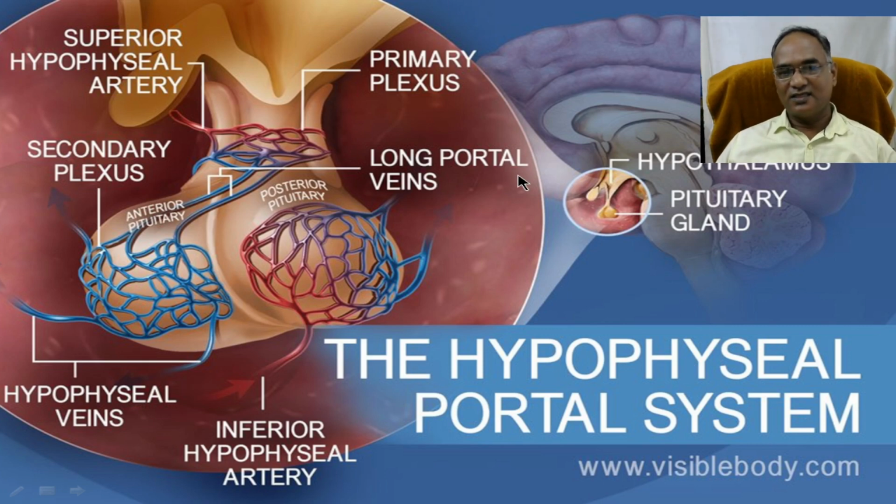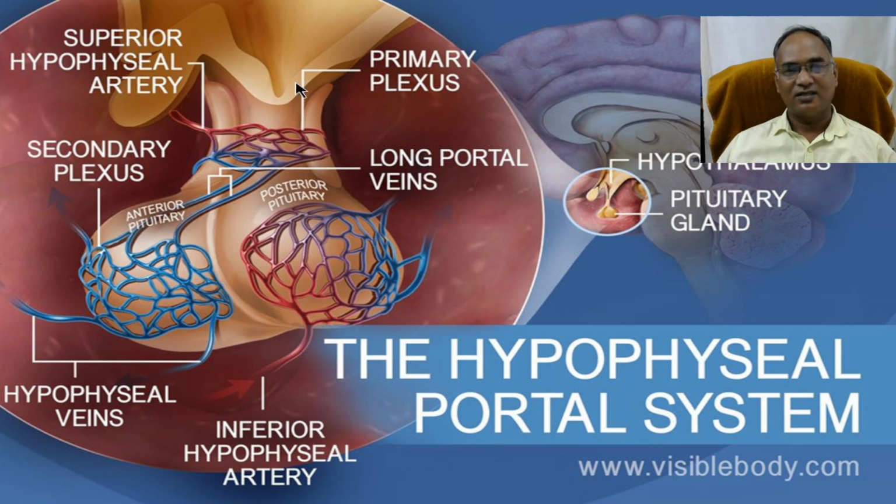The fourth one is the hypophyseal portal system, that is the pituitary gland, the anterior pituitary and posterior pituitary gland. It connects straight away to the hypothalamus. There is a tight connection between the hypothalamus and pituitary gland, where a network of capillaries is connected and sends blood supply, water supply and other nutrient supply.